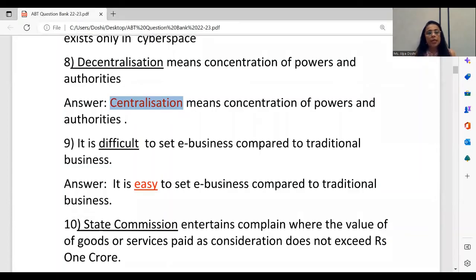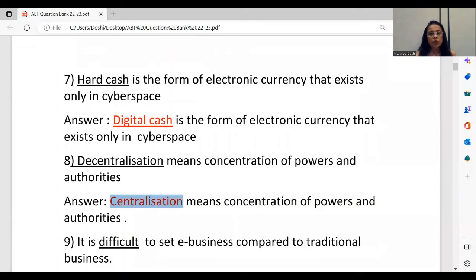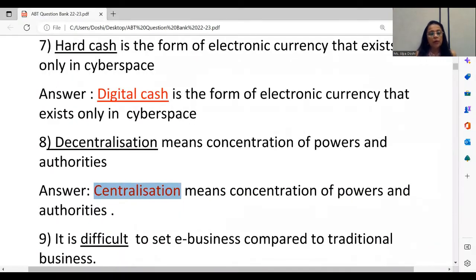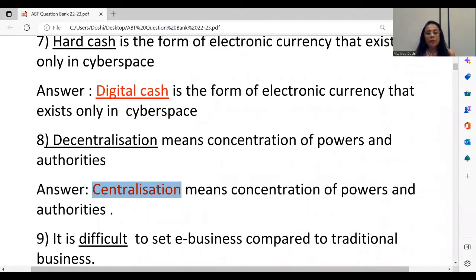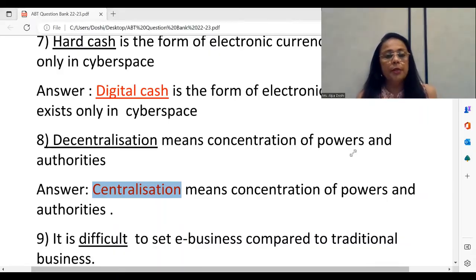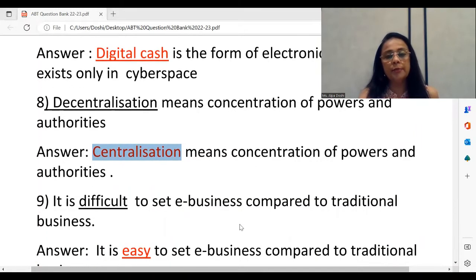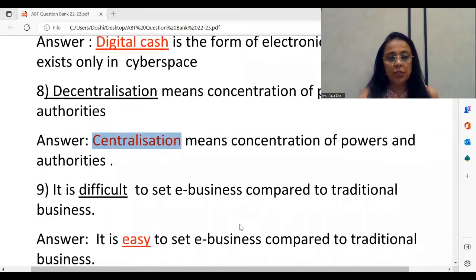The next question. It is difficult to set e-business compared to traditional business. Once again, we see here, when we are talking about setting up of an e-business, we basically are going to focus on the chapter. We're talking about the chapter of emerging modes of business. And here again, we see the word difficult is definitely incorrect, and the correct answer should be it is difficult to set e-business compared to traditional business.